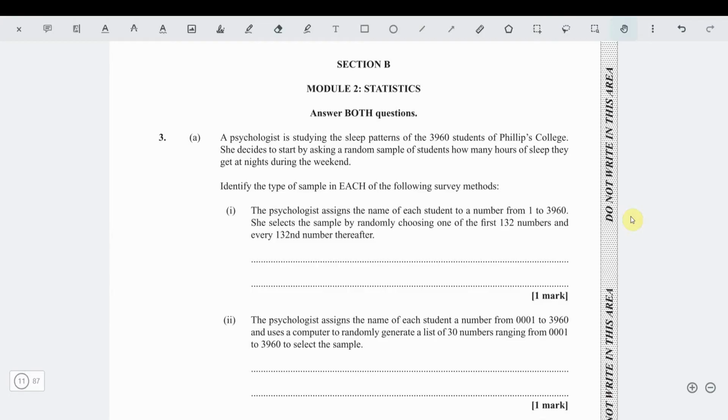Identify the type of sample in each of the following survey methods. It says the psychologist assigns the name of each student a number 1 to 3,960. She has a lot of time. She selects the sample by randomly choosing one of the first 132 numbers and every 132nd number thereafter. So this is systematic.